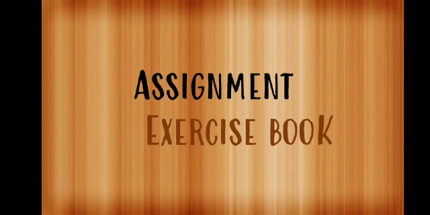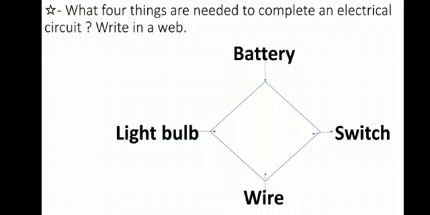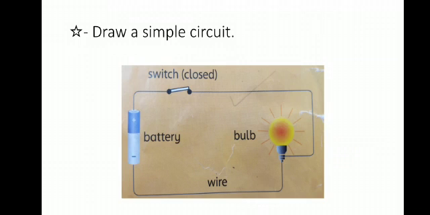About your assignment in your exercise book, beta, what you have to do? We have done 3 questions in our exercise book from unit number 11. Now this is a question. Write 4 things. What 4 things are needed to complete an electrical circuit? Write in a web. The 4 things are battery, switch, wire and light bulb. You have to write in a web in your exercise book.